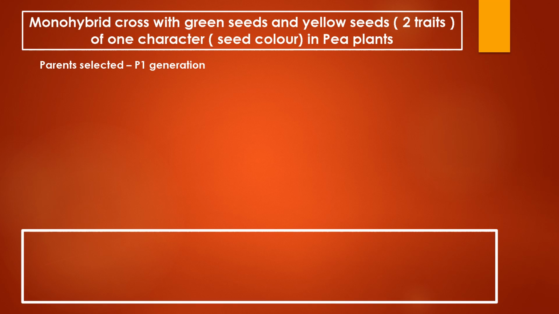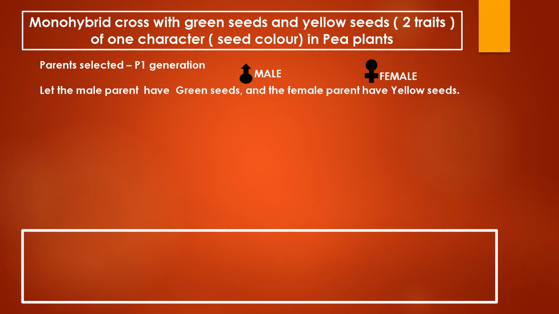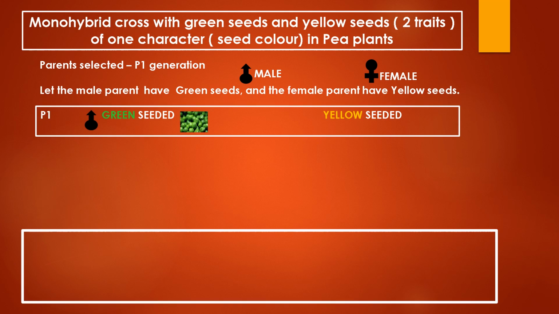So the parent selected is called as the P1 generation. The male is indicated with a symbol with a circle at the bottom and an arrow at the top, and the female is indicated with a circle at the top and a plus sign at the bottom. Let the male parent have green seeds and let the female parent have yellow seeds. Please note that even if we exchange, if we select a yellow seeded male plant and a green seeded female plant, the results remain the same. That we will see again later in the next module. Now P1 male is green seeded and P1 female is yellow seeded.